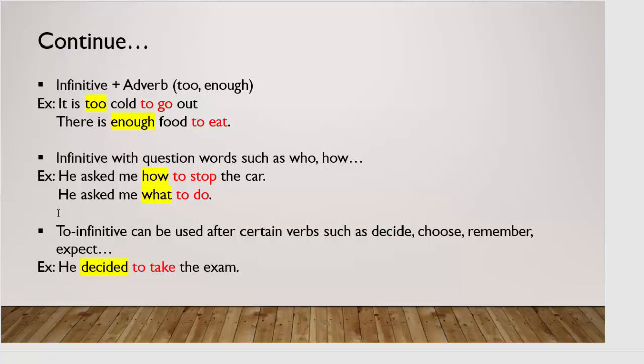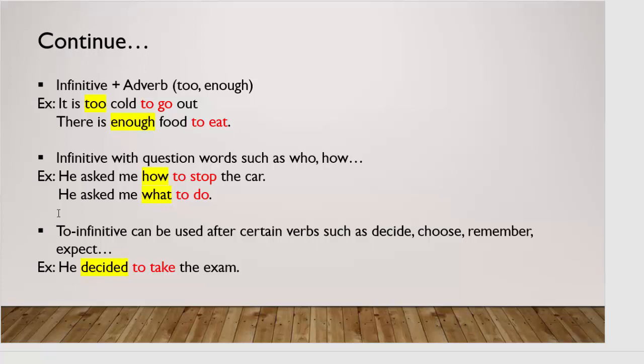Infinitives also come with adverbs such as "too" and "enough" to show the satisfaction or dissatisfaction of a person with a situation. For example, it is too cold to go out. It shows that he is not satisfied with the weather condition to go out. Or, there is enough food to eat. It means he is satisfied. It shows his satisfaction with the amount of food which is present there.